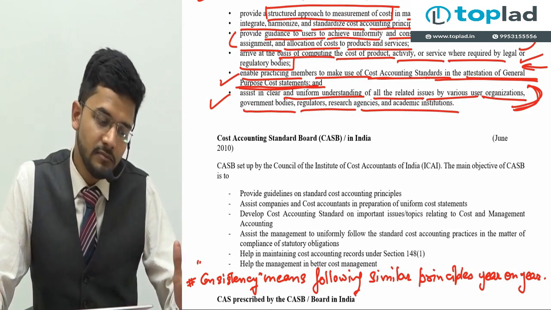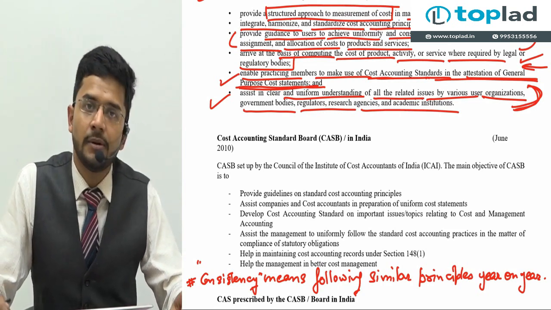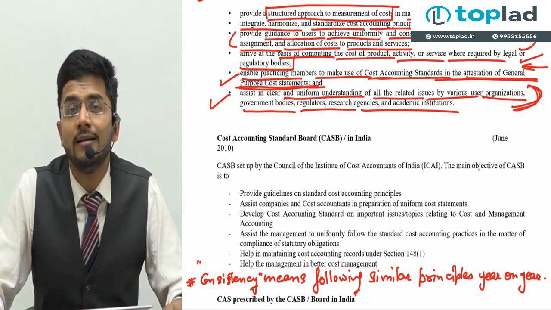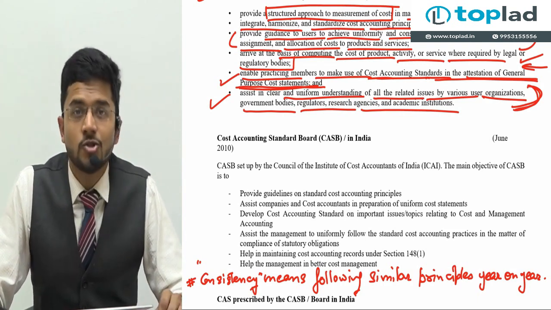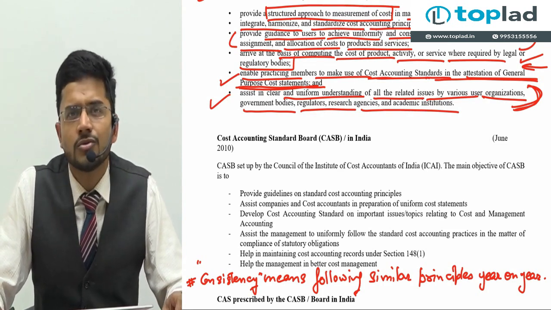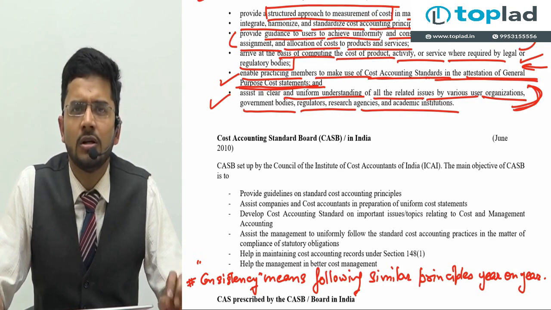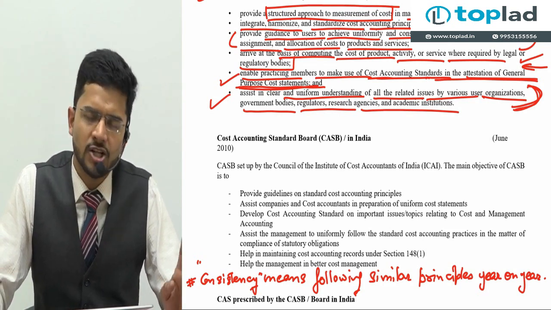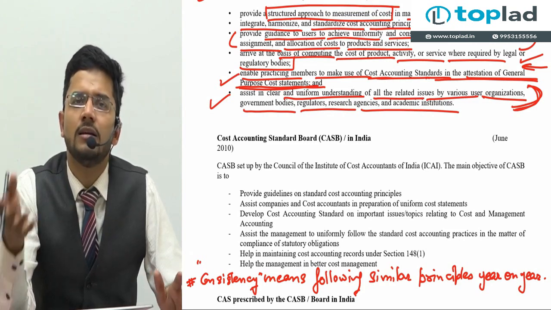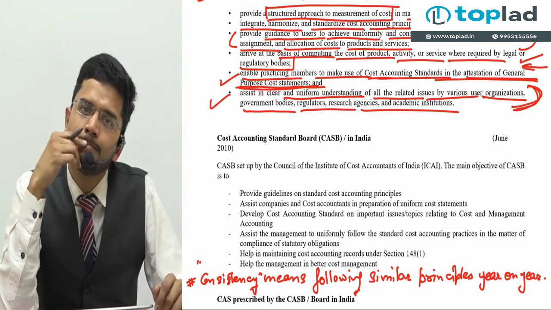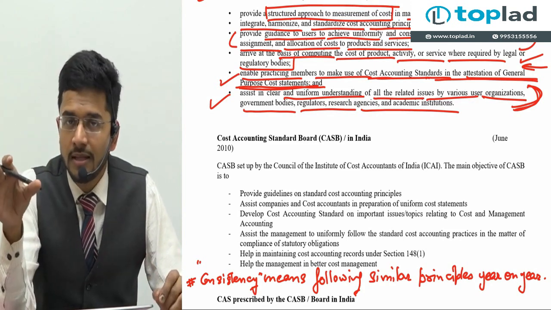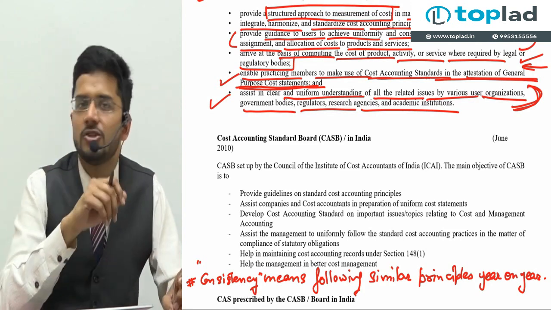Because guys, profit more or less definitely depends upon performance of the company, but it also depends upon the kind of accounting policies which you follow. You put additional depreciation in your books of accounts. You underestimate your useful life of the asset and you put additional depreciation. Your profits are automatically going to go down drastically. So profits are definitely a result of your performance, but they are also impacted by the policies which you follow.